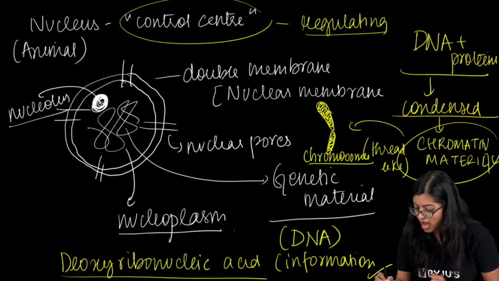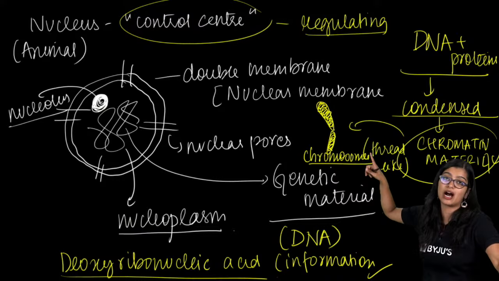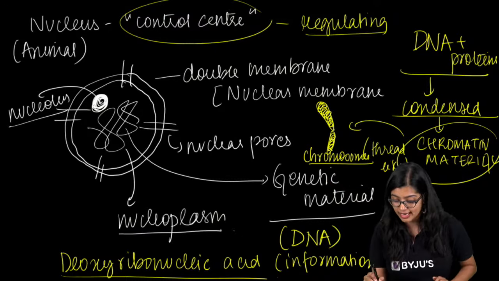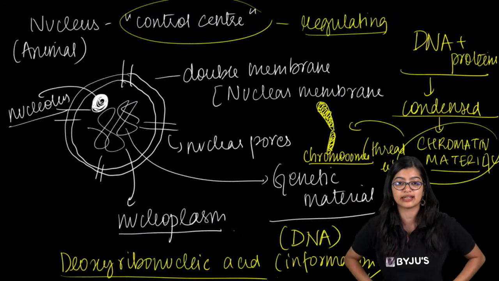So, chromosomes are rod-like structures which usually arise especially during cell division time. So, we see that these chromosomes at the end of the day are made up of chromatin material.